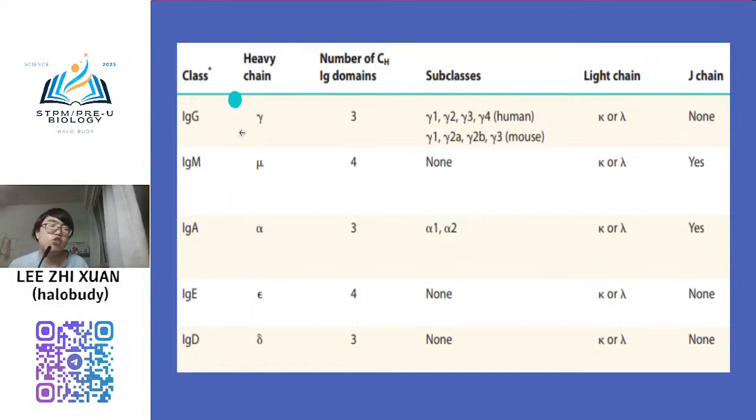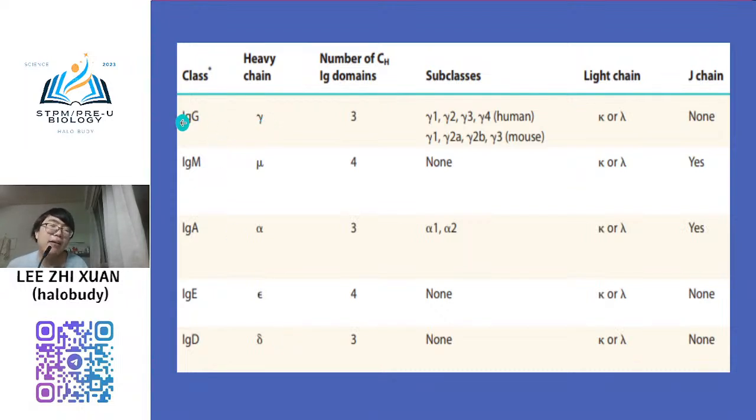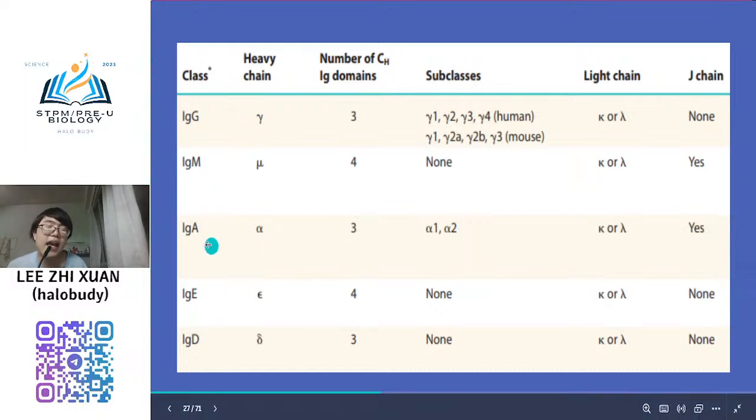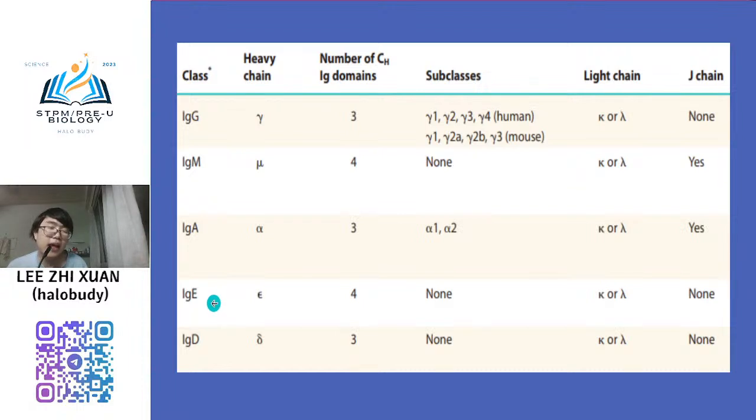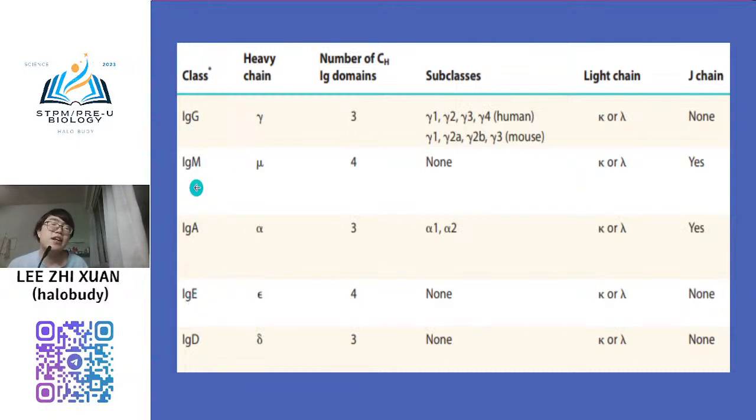It depends on the heavy chain. Based on these terms, we know that this one is gamma, right? Gamma, mu, alpha, epsilon, and then this one is delta. So gamma is IgG, and this one is mu, IgM. This one is alpha, A, IgA, and this one is epsilon, E, IgE, and this one is delta, IgD. That's why we name them IgG, IgM, IgA, IgE, better than A, B, C, D, E. That is one of the reasons.